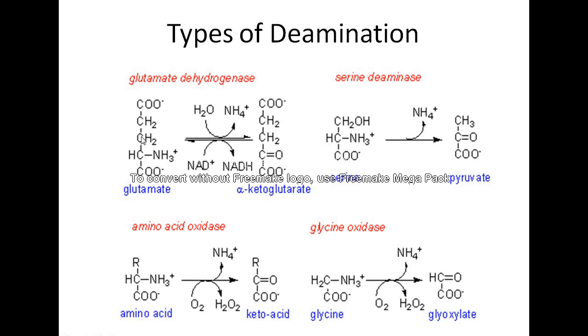Okay, so see, glutamate, NAD or NADP will give alpha ketoglutarate.